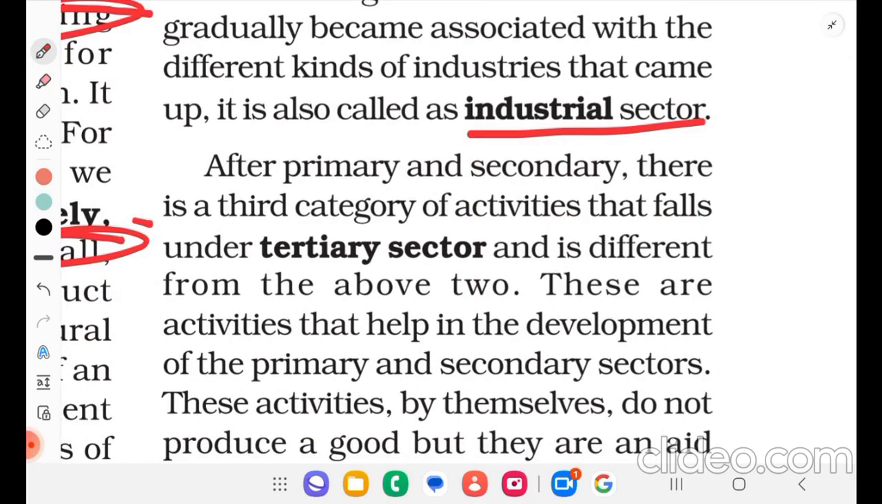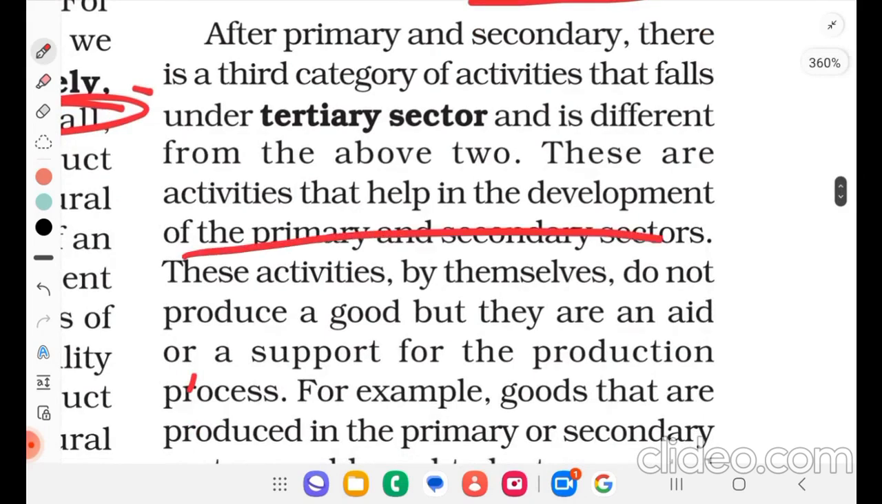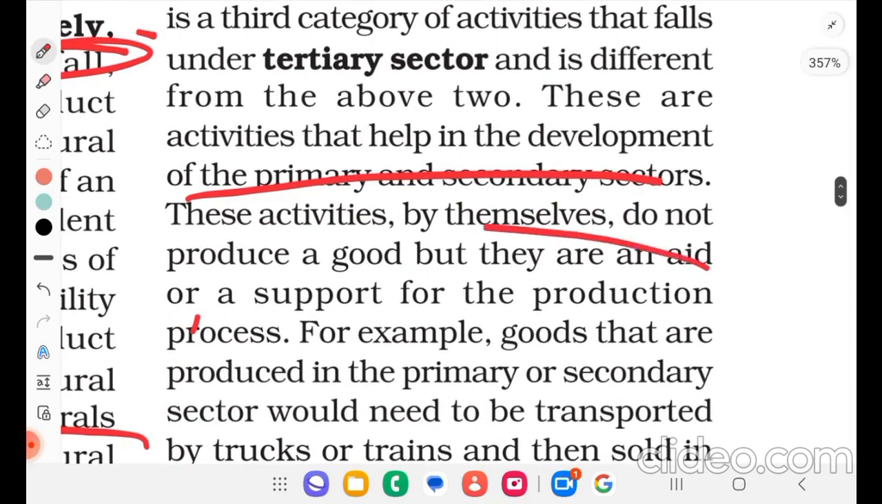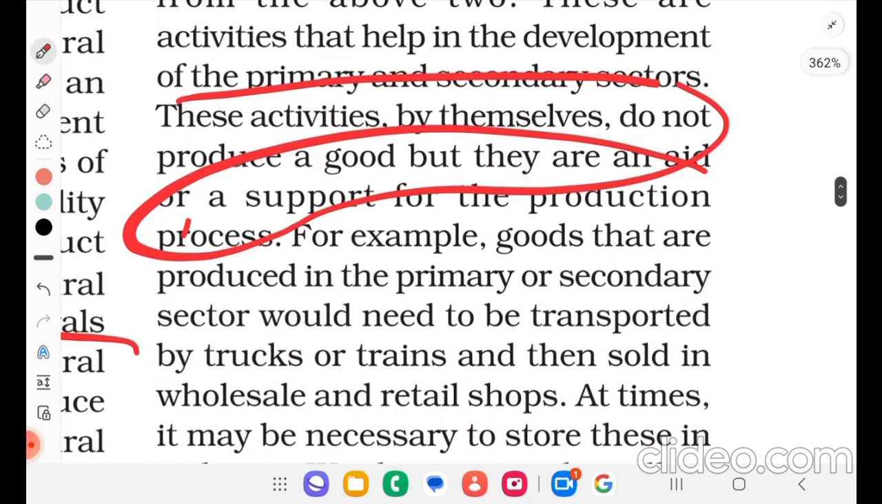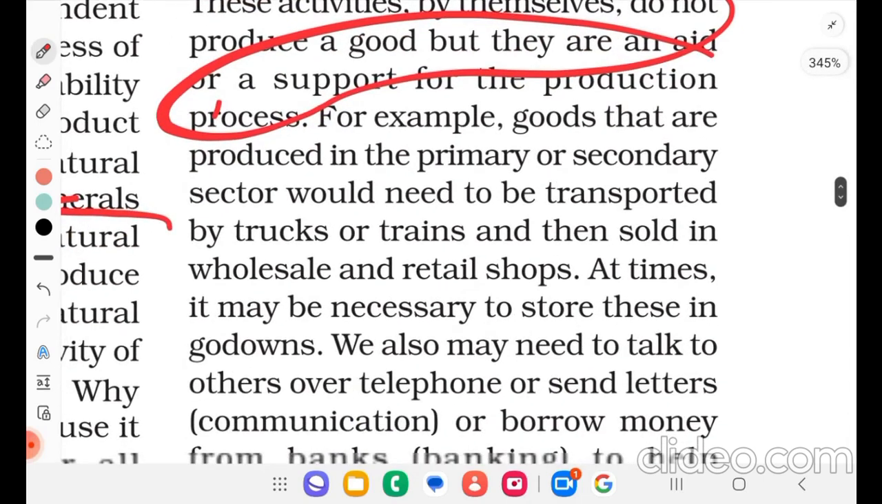different from the above two. These are activities that help in the development of the primary and secondary sectors. These activities by themselves do not produce goods, but they are an aid or support for the production process. They support the process. For example, goods that are produced in the primary or secondary sector would need to be transported by trucks or trains and then sold in wholesale and retail shops. At times it may be necessary to store these in godowns.